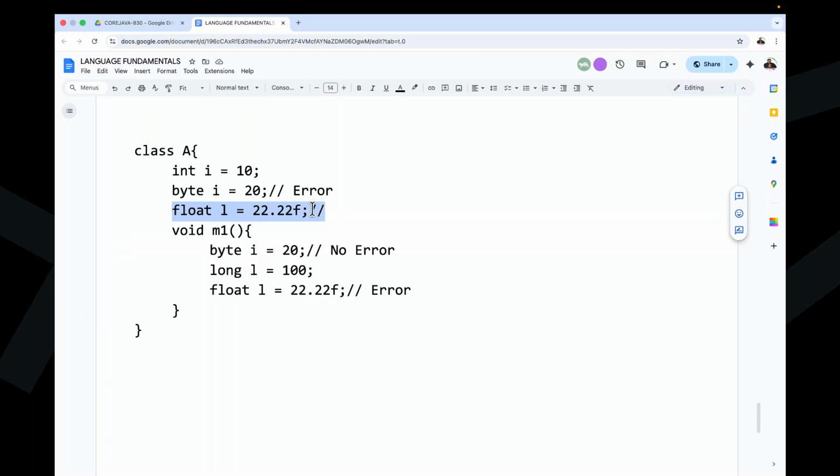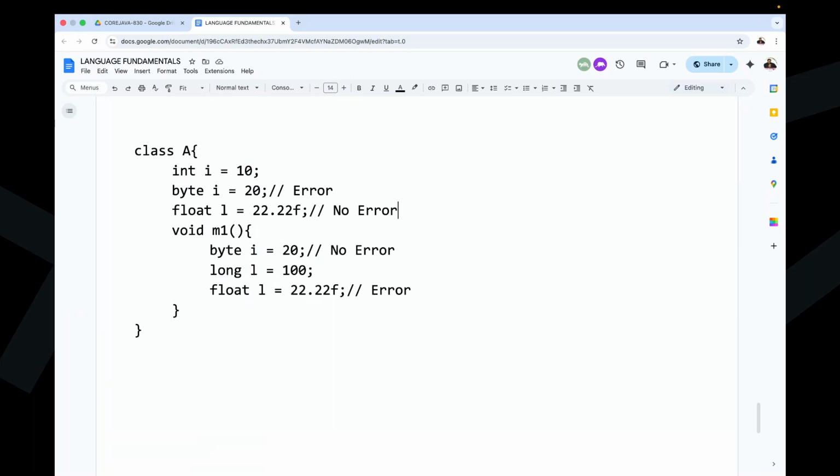Are we able to get any error? No. In this case, we are not going to get any error. Why? What is the reason? We can duplicate identifiers into different scopes, but not in the same scope. Okay, clear. That's nice.